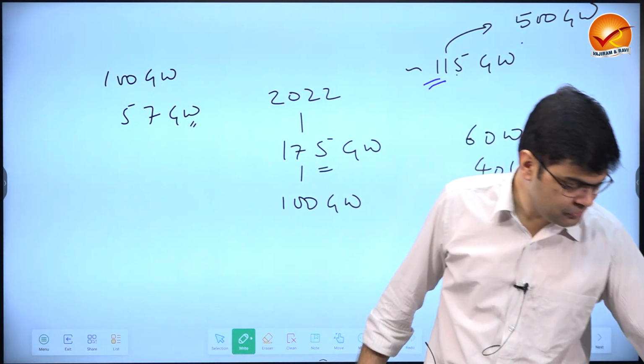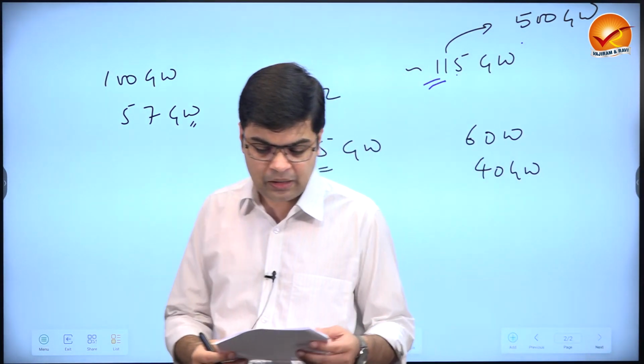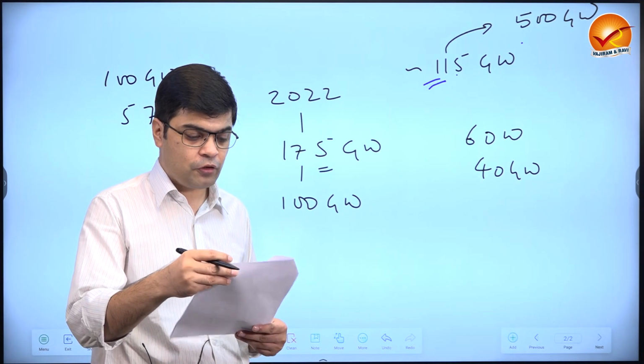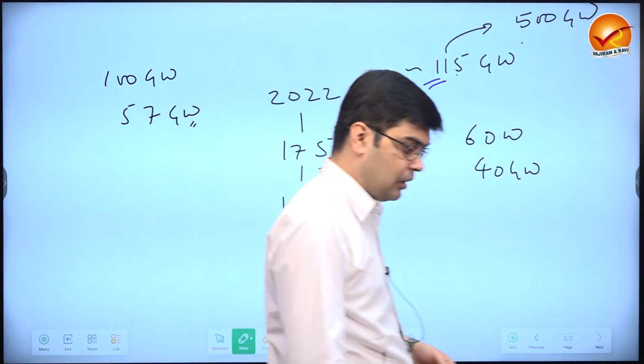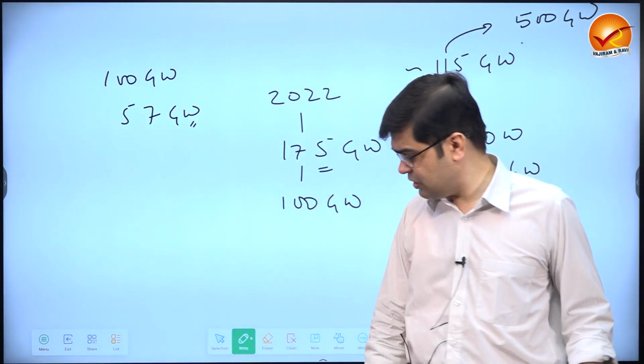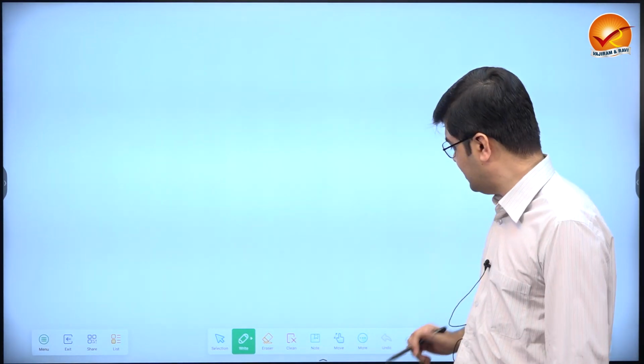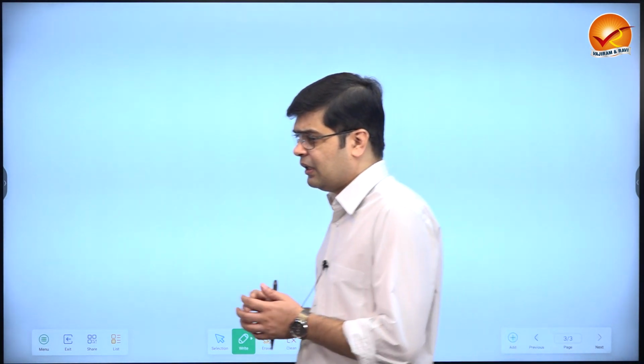Okay, so the first part you have answered. The second part is, how will the shift of subsidies from fossil fuels to renewables help achieve this objective? Explain. Now basically, this question was picked by the examiner from a report that is released almost every year, Mapping India's Energy Policy 2022, where the report highlights how the maximum of the subsidies given to the energy sector go to fossil fuels.